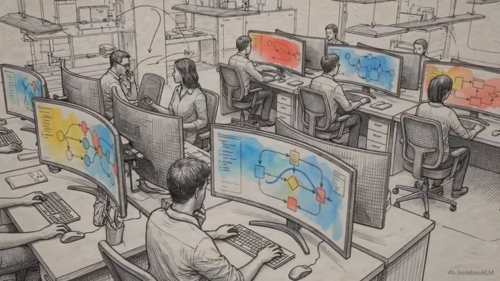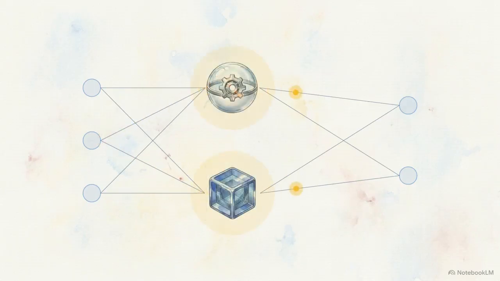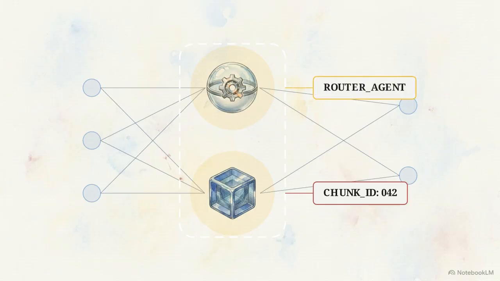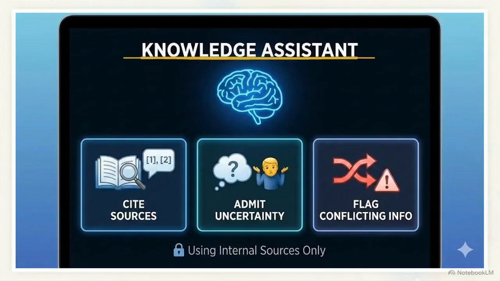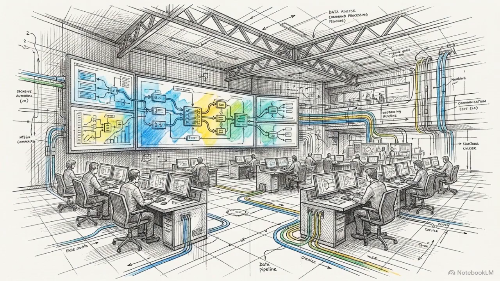Today, development has fundamentally shifted toward orchestrating coordinated teams of tiny, highly specialized models, all working together in perfect unison. This composable architecture gives engineers deep traceability. When a pipeline produces an answer, humans can audit the exact database chunk that was retrieved and pinpoint the specific agent that handled the request. As seen in this assistant interface, modular systems create much safer failure modes. By design, the pipeline is instructed to confidently admit uncertainty or flag conflicting information for human review rather than stubbornly inventing an answer. For a production environment, enterprise-grade trust requires a system of rigorous, composable architecture built from the ground up.